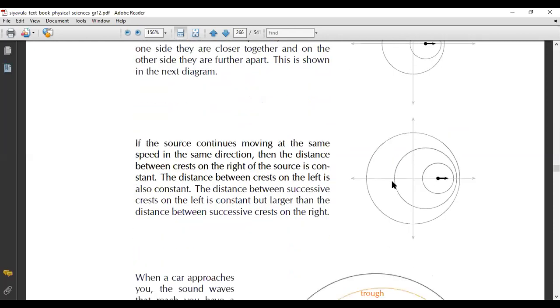If the source continues moving at the same speed in the same direction, then the distance between the crests on the right of the source is constant, and the distance between the crests on the left is also constant. The distance between successive crests on the left is constant, but larger than the distance between successive crests on the right. You see, the space that is made here is because the source is moving away from that side.